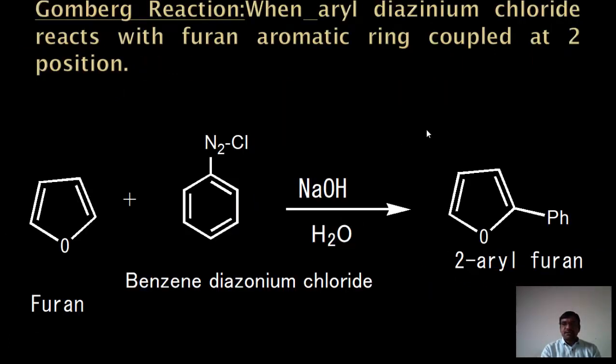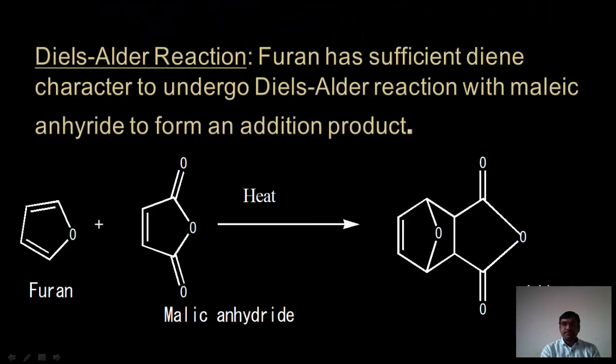Gomberg reaction. This is the Gomberg reaction, in which aryl diazonium chloride reacts with furan so that the aromatic ring is coupled at the 2 position. This is the furan. This is benzene diazonium chloride, which comes from the diazotization reaction of aniline. Here is the NaOH for coupling this aromatic ring at the 2 position. Ph means the benzene ring. This benzene ring is automatically joined here after removal of N2 and HCl. As a product, we will get 2-arylfuran.